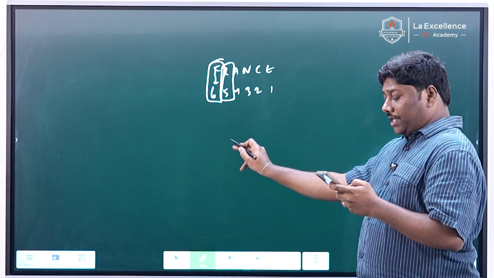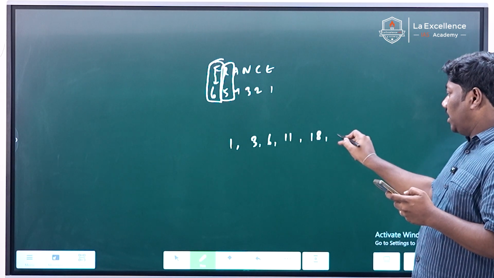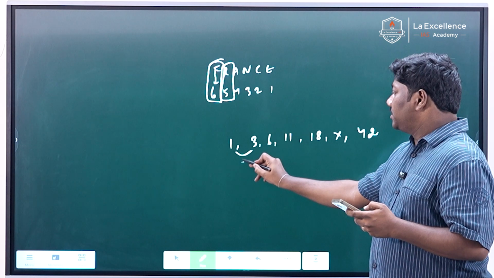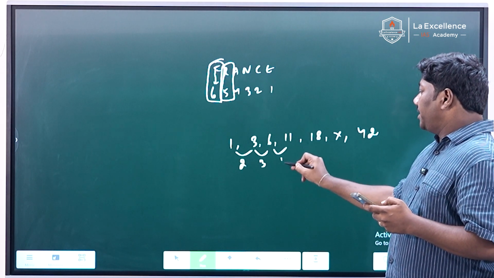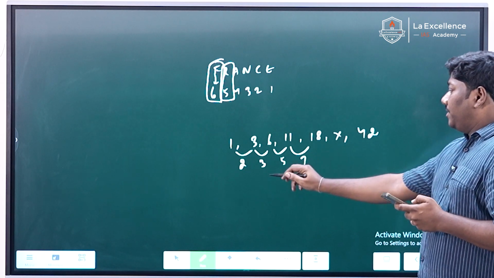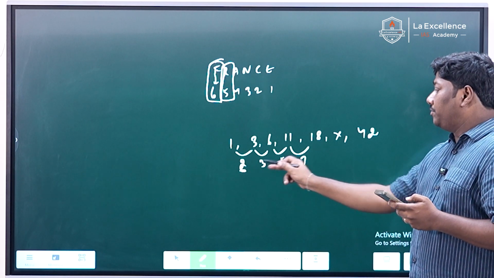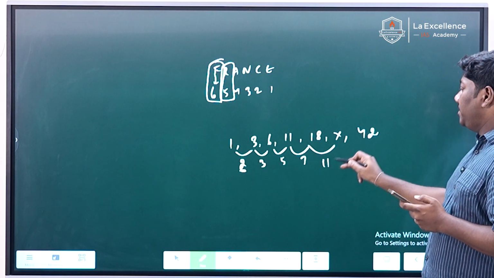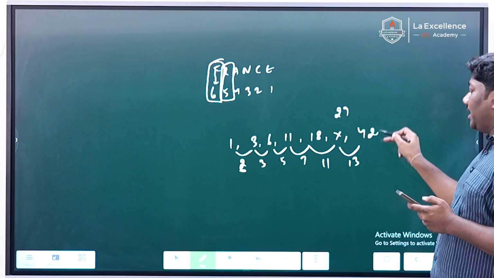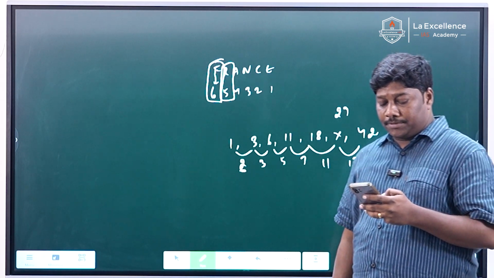There is one sequence question: 1, 3, 6, 11, 18, x and so on. This question is also very much doable. If you look, the prime numbers are the differences: 2, 3, 5, then after that 7. You have to be very careful here: you're starting from 2, not from 3. So the primes are 2, 3, 5, 7, then 11, then 13. If you add 11, it will be 29. Again, if you add 13, you get 42. So these kinds of questions are very much doable.